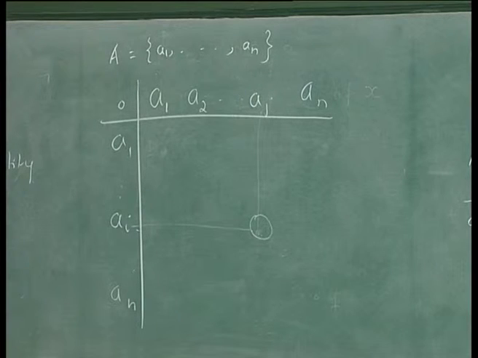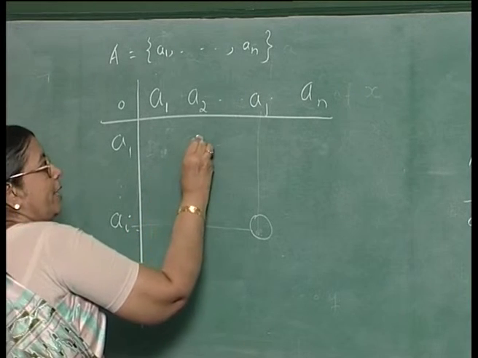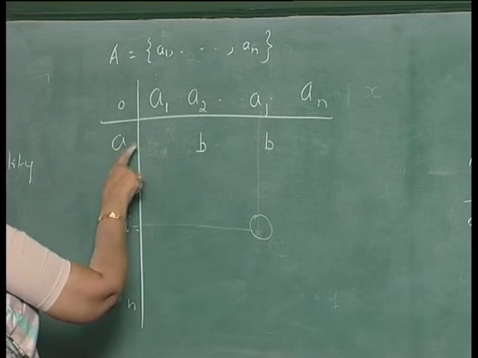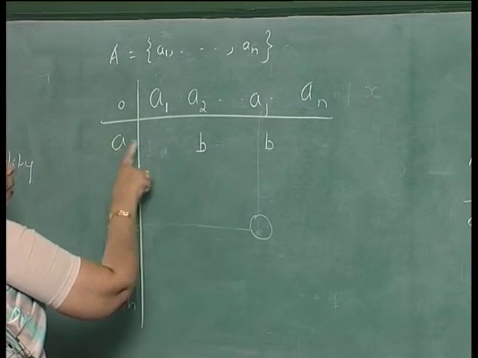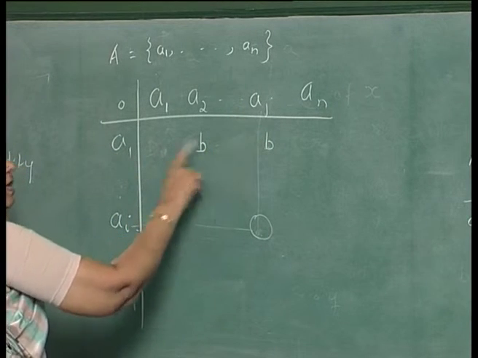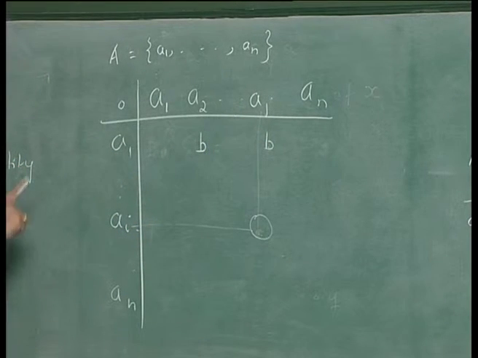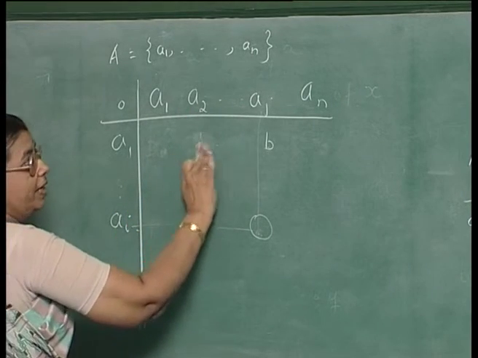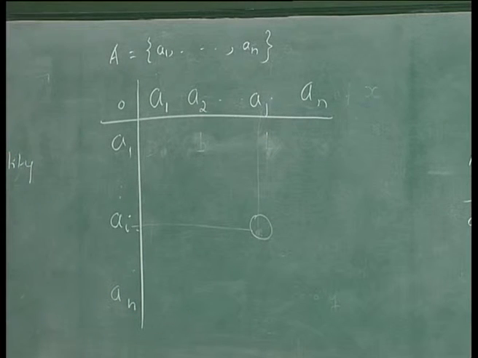Two elements cannot be the same in a row. Why? Suppose I have the same element B here and the same element B here. That would mean A1 dot A2 is equal to A1 dot Aj, which is not true, because by left cancellation it would mean that A2 is the same as Aj. So, if you draw the group table, each row will be a permutation of the n elements and each column will be a permutation of the n elements. This is because of the left cancellation and the right cancellation rules.